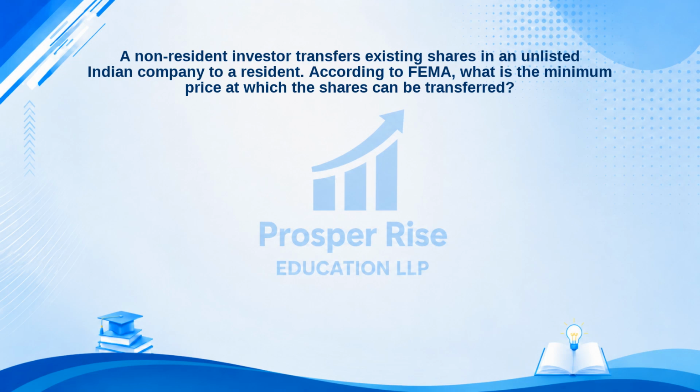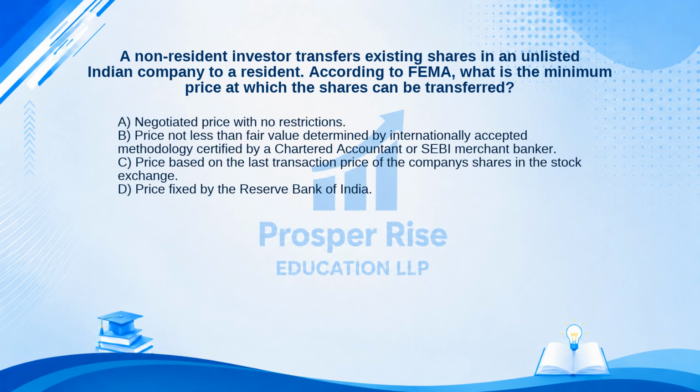A non-resident investor transfers existing shares in an unlisted Indian company to a resident. According to FEMA, what is the minimum price at which the shares can be transferred? Here are your options. A. Negotiated price with no restrictions. B. Price not less than fair value determined by internationally accepted methodology certified by a chartered accountant or SEBI merchant banker. C. Price based on the last transaction price of the company shares in the stock exchange. Or D. Price fixed by the Reserve Bank of India. Take a moment to pause the video and decide.